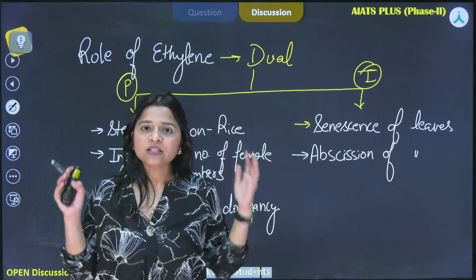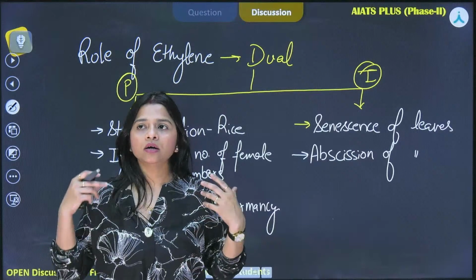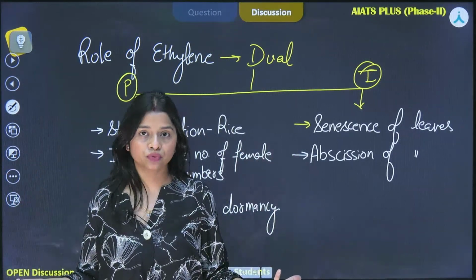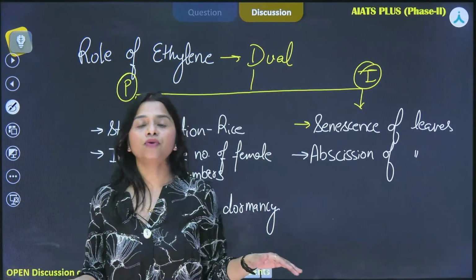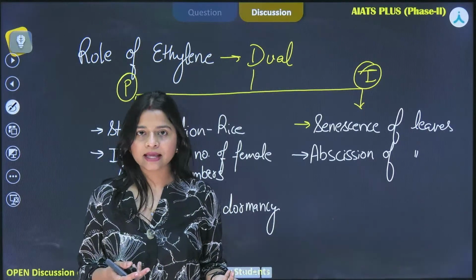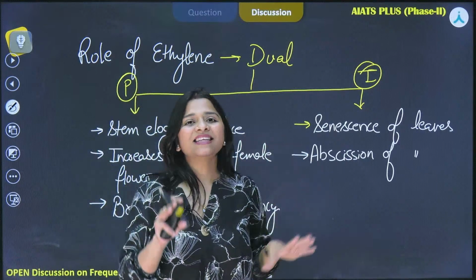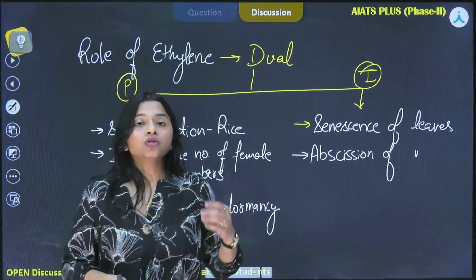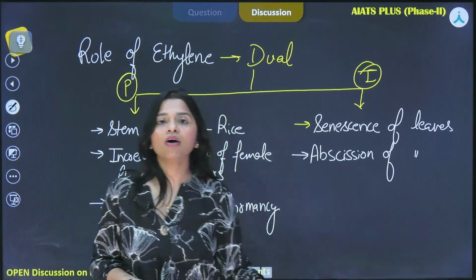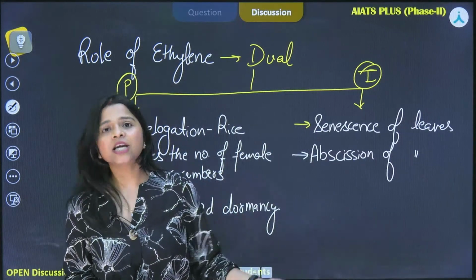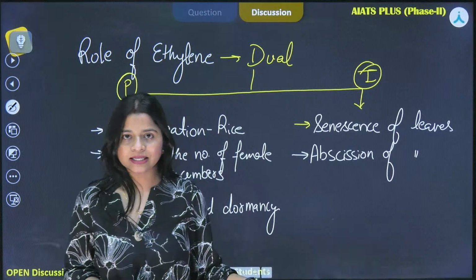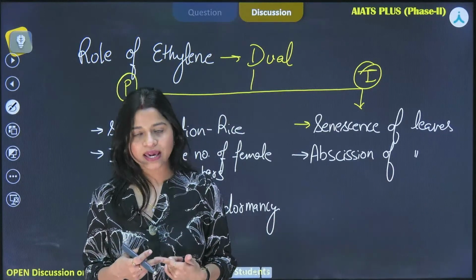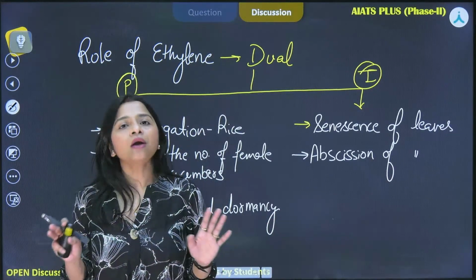Now what is happening is that this plant does not have sufficient nutrients to ripen all of those fruits. For the growth and maturity of all of the fruits, it is very difficult for the plant. In that case, we treat the plant with ethylene. It is a gaseous hormone, so it will lead to the shedding of excess fruits. In the raw stage only, they will simply shed, so that the remaining fruits on the tree get proper nourishment and are fulfilled with whatever they require.